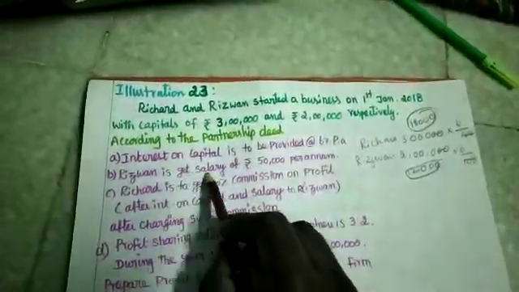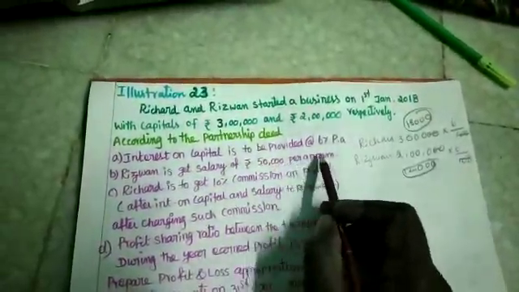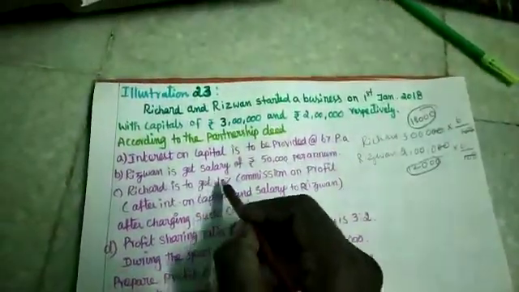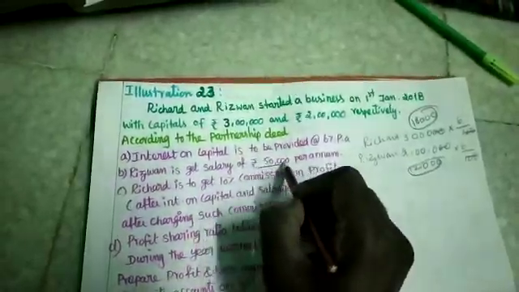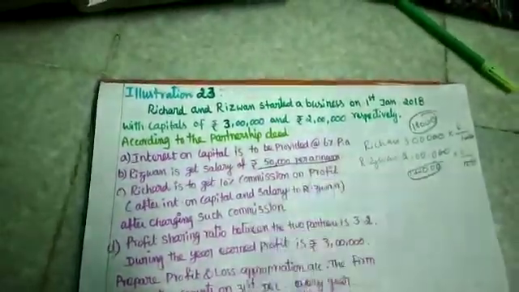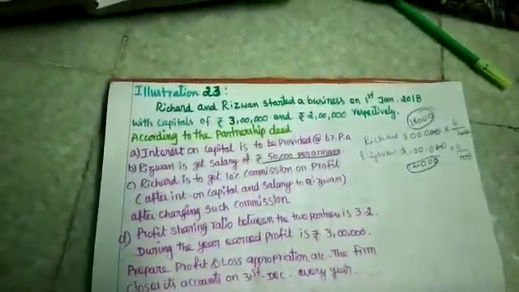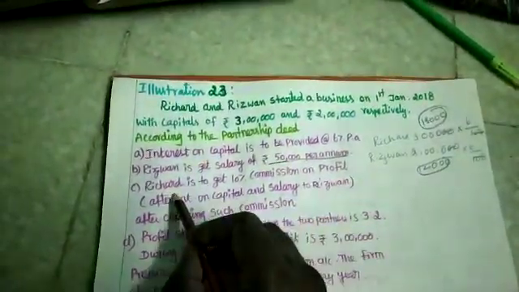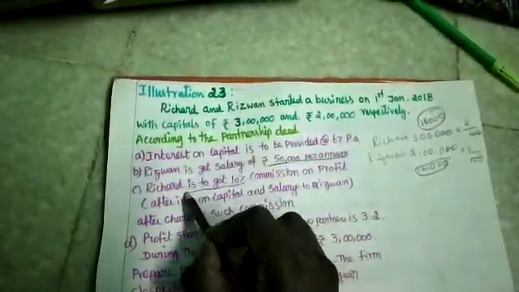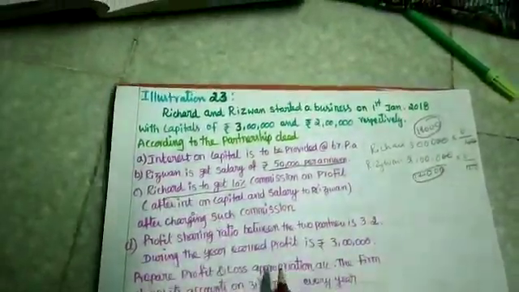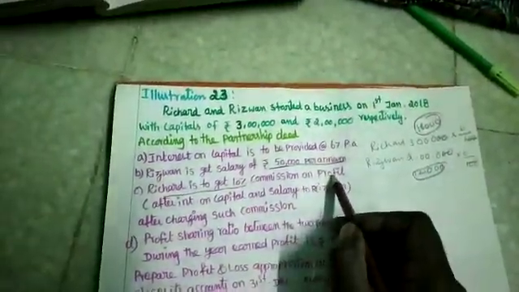Then Rizwan is to get a salary of 50,000 per annum. They have openly mentioned the salary for Rizwan is 50,000 per annum, not for a month, per year. Richard is to get 10% commission. For Richard alone they specified that 10% commission has to be given, and then commission on profit.